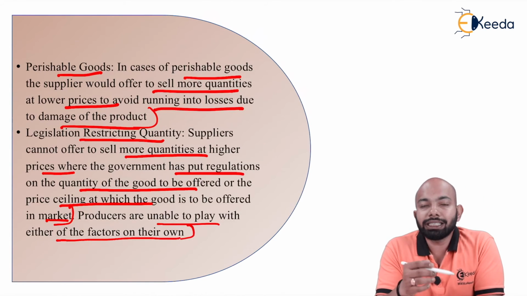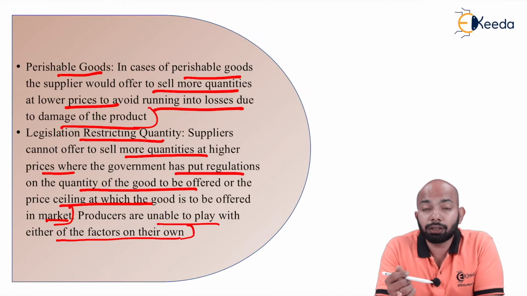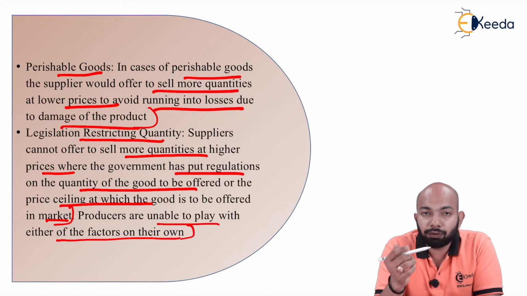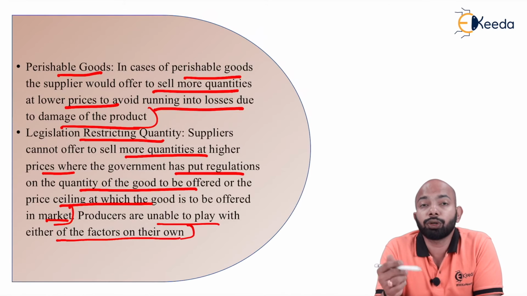Now, if there is already a rule and regulation that has been adhered to by the government here, in such cases you cannot do anything. It's a law, it's a rule that you have to follow. So if the government is saying that you're not supposed to sell any goods at a higher price for more quantity, if they have already put up a price ceiling, or if they've already set that at this rate only this much quantity is supposed to go, nothing more than that, then you have to follow that.